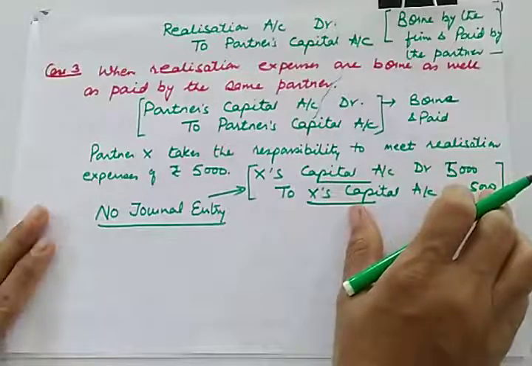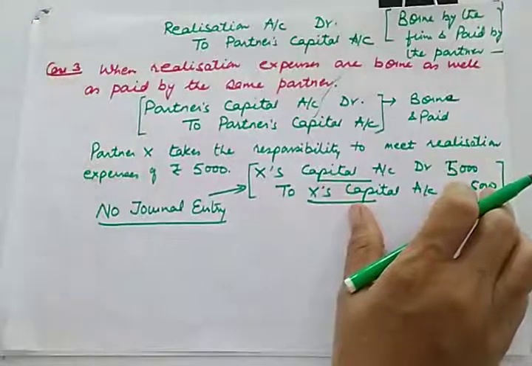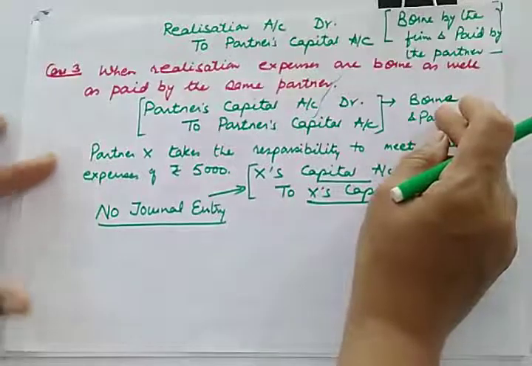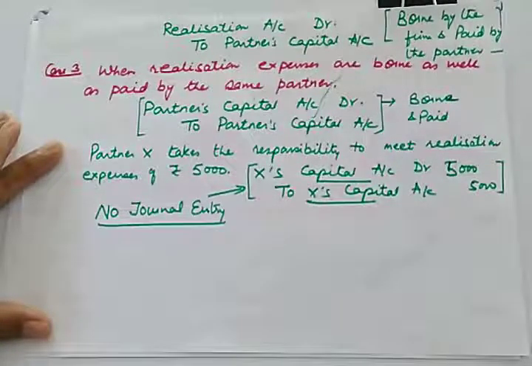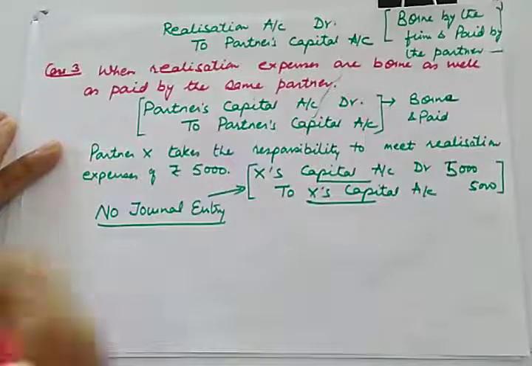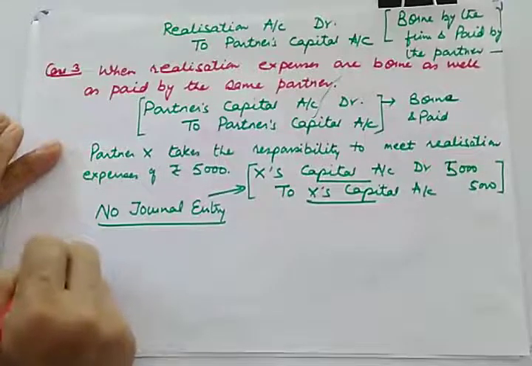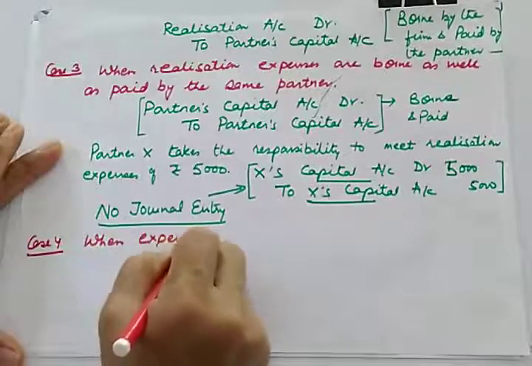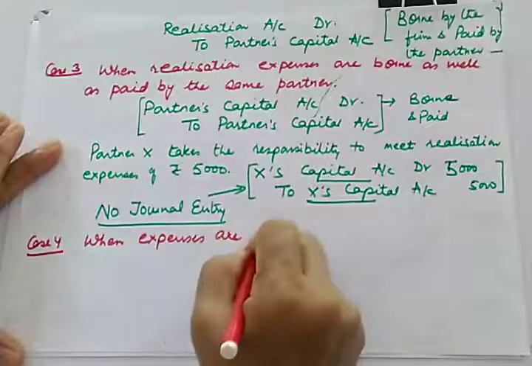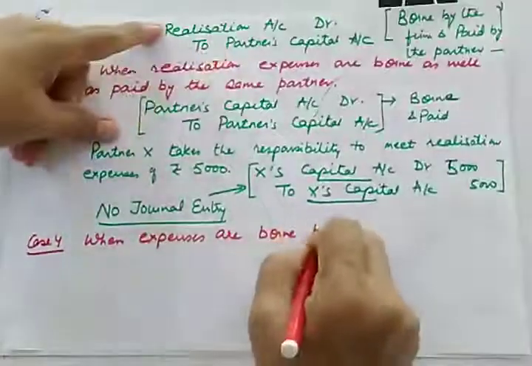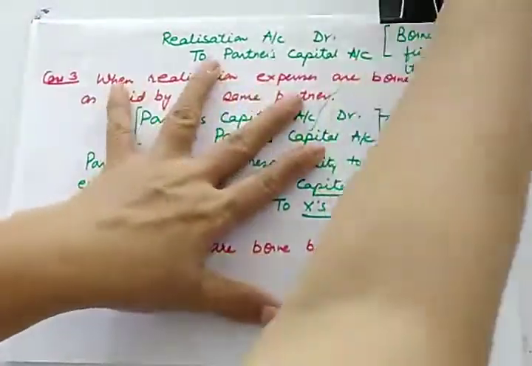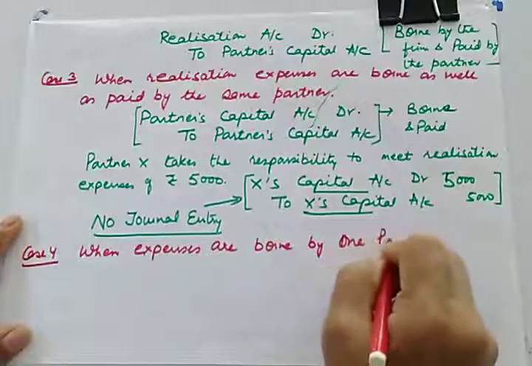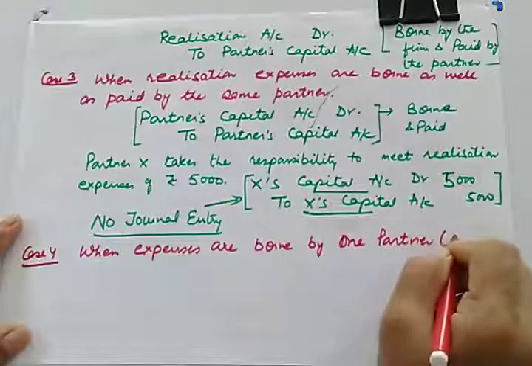No journal entry for this particular part, because expenses are borne as well as paid by the same partner. But suppose we frame the same case in a different way: if expenses are borne by one partner and paid by another partner. So let us see what will happen in that case. This is my case 4, when expenses are borne by one partner, let us say partner X,